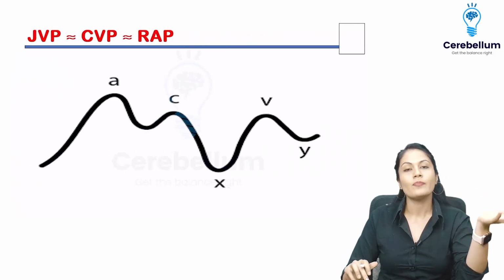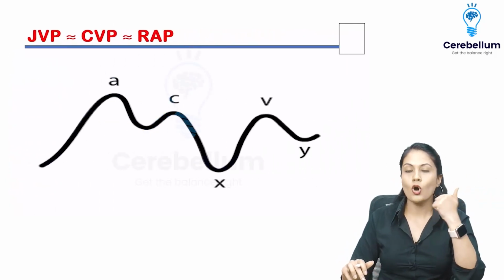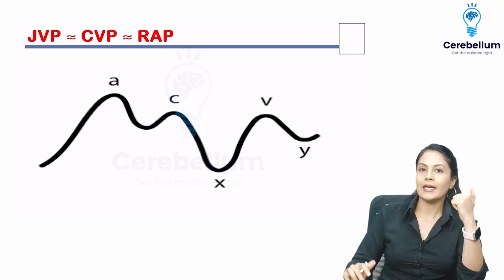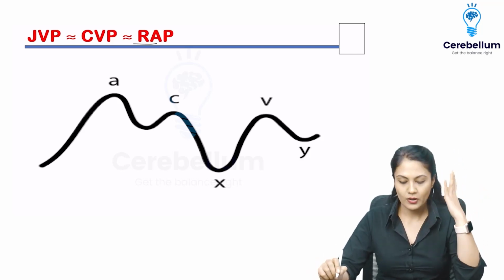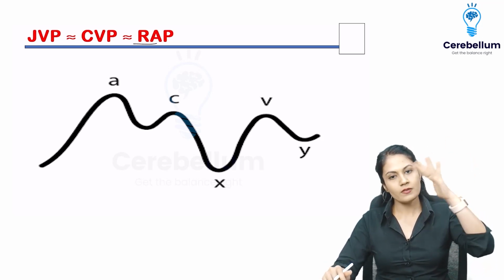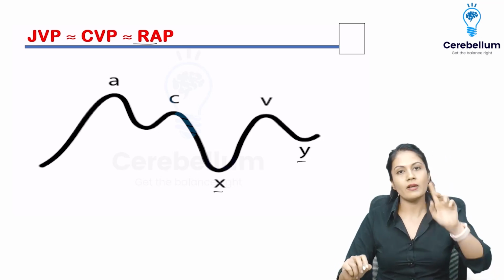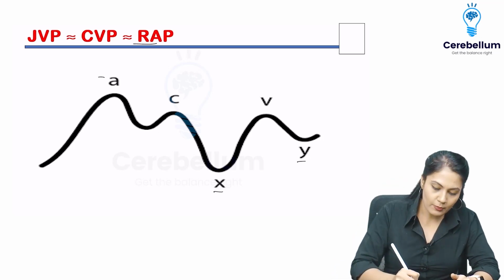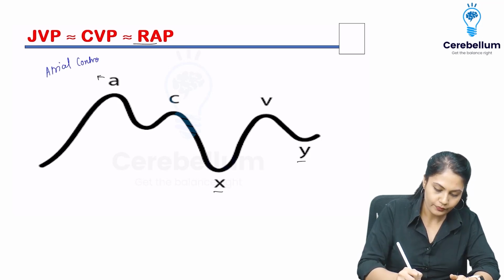Please remember. Coming to the JVP, which is also known as jugular venous pressure or central venous pressure, it is the representative of right atrial pressure, right? It is going to have 3 waves, 2 descents. Upward stroke, waves, downward stroke, descents, right? 2 descents are X and Y, 3 waves are A, C and V. Please remember, A wave is for atrial. A wave comes because of the atrial contraction.